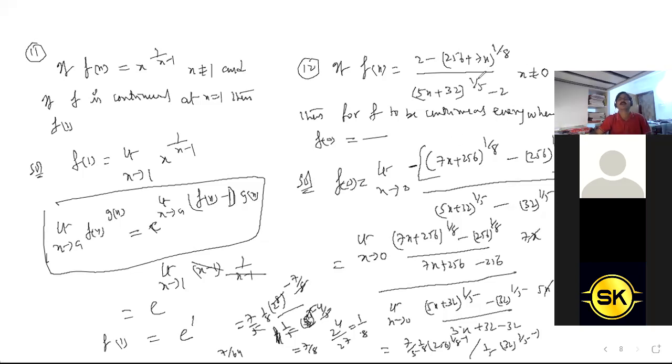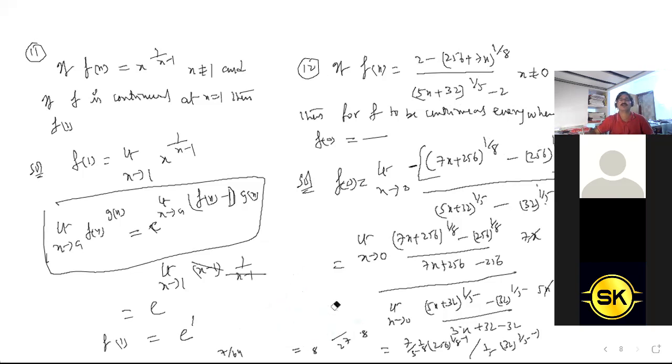This can be written like this. This 2 can be written as 256 to the power of 1 by 8. And this one, 2 can be written as 32 to the power of 1 by 5. So what I did here, let me tell you clearly.